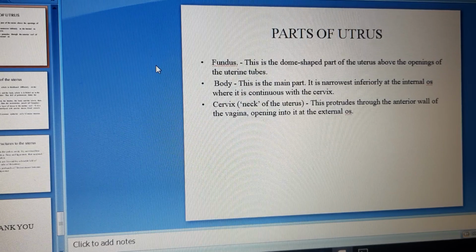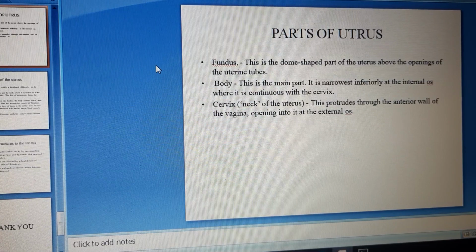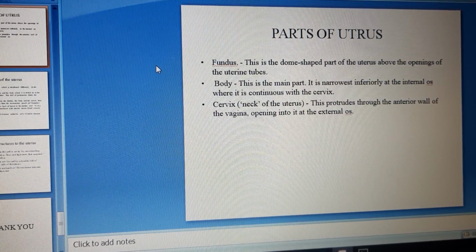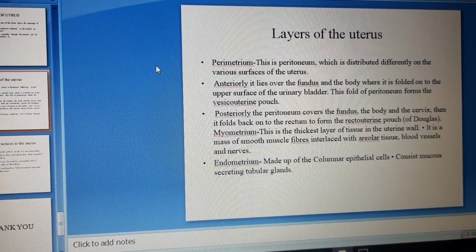And the second one is the body. This is the main part. It is narrowest inferiorly at the internal OS, where it is continuous with the cervix. This protrudes through the anterior wall of the vagina, opening into it at the external OS.